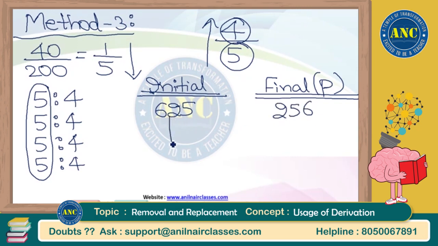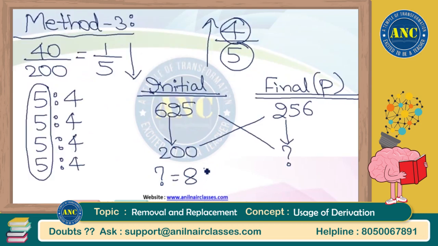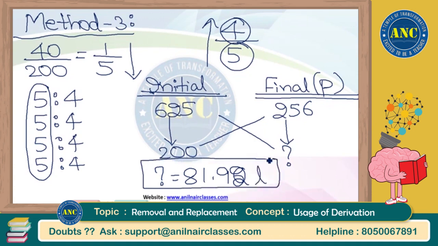But the question says it is not 625. It is 200. The question says how much this is. So find out by cross multiplying. Here the question mark value will be equal to 81.92 liters for petrol. But I don't want petrol. I want kerosene. Subtract from 200. You decide the method, sir. It is completely your freedom to decide which method you think is comfortable for you.